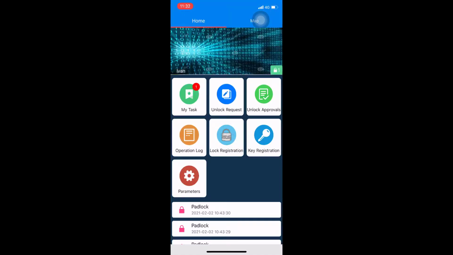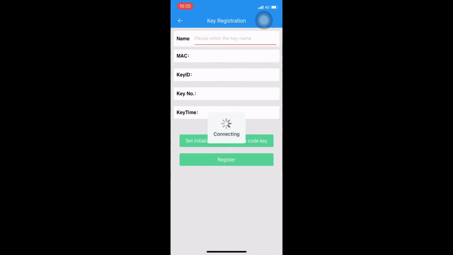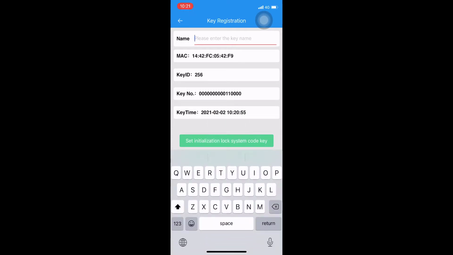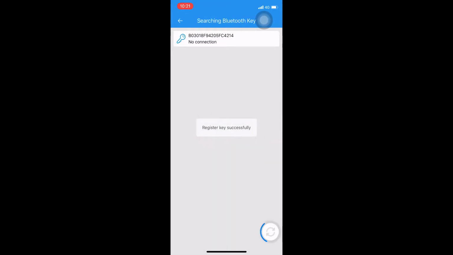Now we log in the main page and begin to register the Bluetooth key. Click the key registration. Switch on the Bluetooth key. Input the key name. Then click Register. Key registration successful.